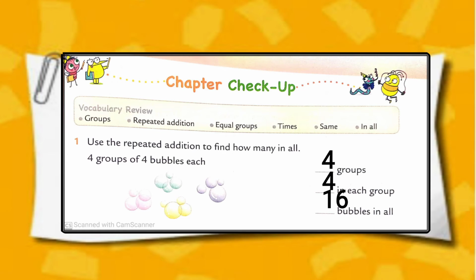Total we have 16 bubbles in all. 4 plus 4 plus 4 plus 4. 4 times repeated addition of number 4 gives us answer 16. On the other way, we can say that 4 times 4 we get 16. Total 16 bubbles in all.